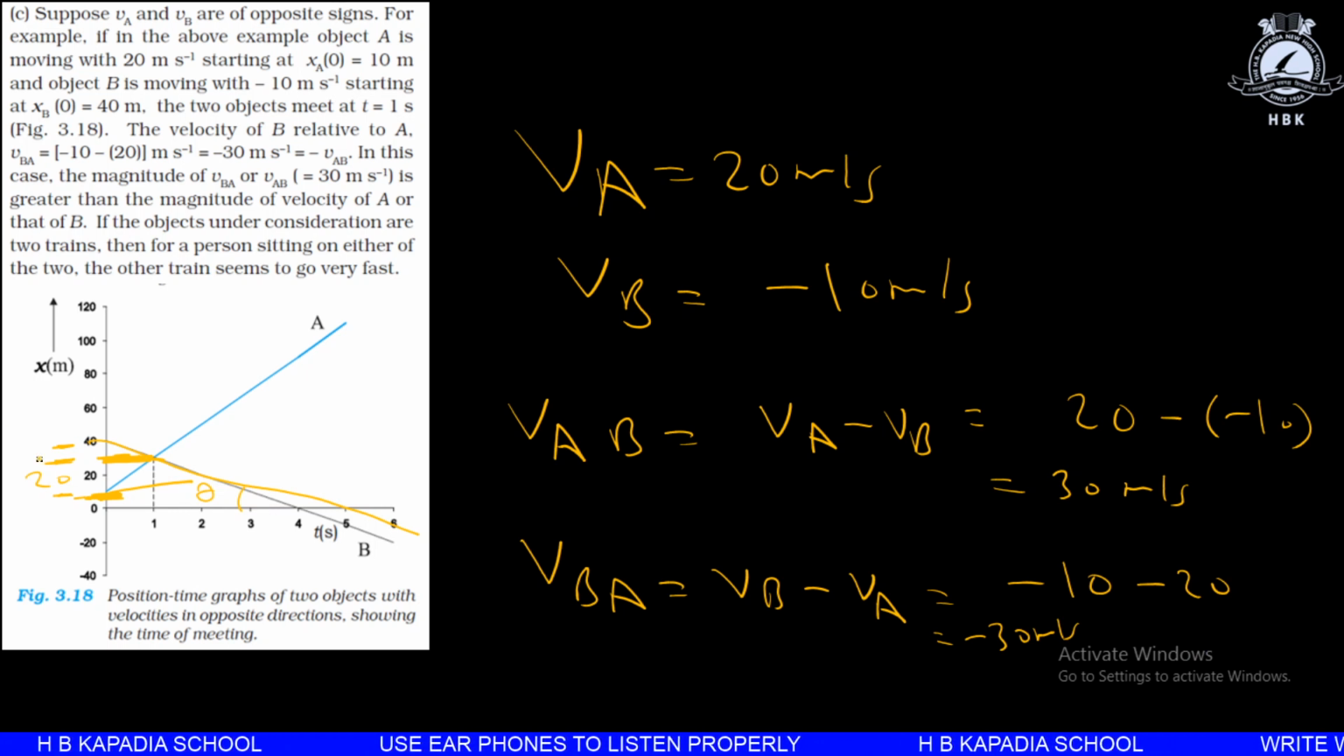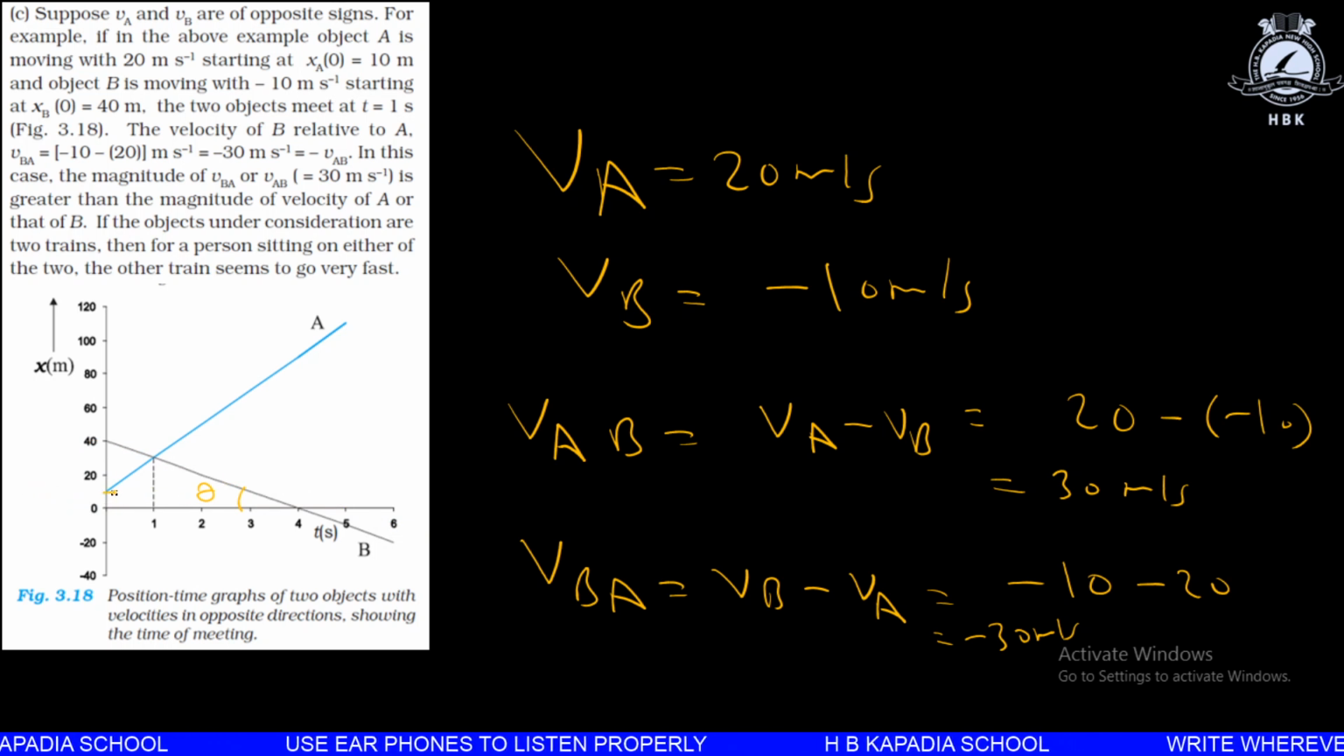Once again, over here the value at which we found out the theta for velocity of A, this angle is theta. So this much distance is not exactly 40, but it will be somewhere between 20 and 40, and we can take it to be 30. So therefore we got velocity of A to be 20 meter per second.